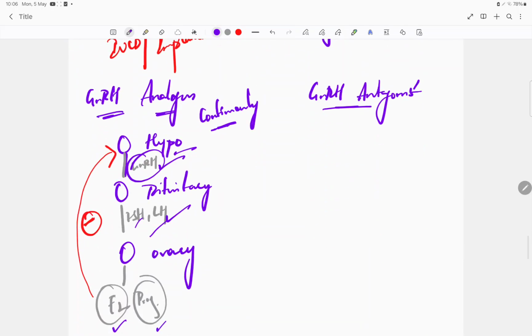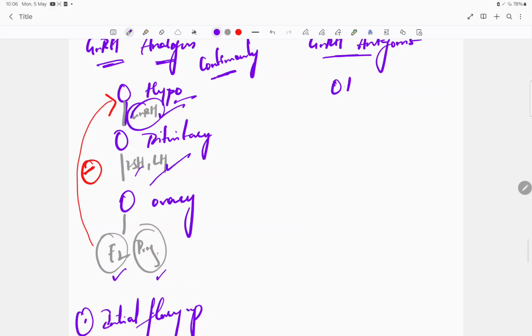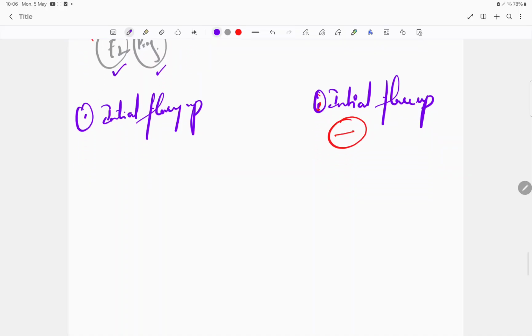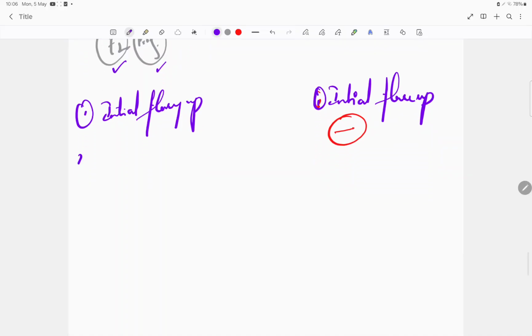But in the antagonist, what happens? Directly, you think this is the hypothalamus, and this is the pituitary. So GnRH is coming like this, so the antagonist directly inhibits this one. The biggest disadvantage of the analog is the initial flare up. Initial flare up is not there in the antagonist, but initial flare up is there in the analog. And since initial flare up is there, it will take time for it to act. So the analog is slow, and the antagonist is fast.